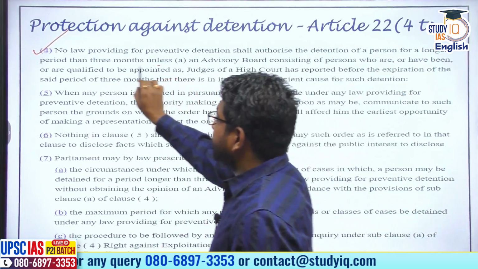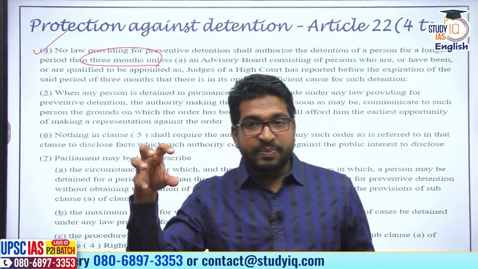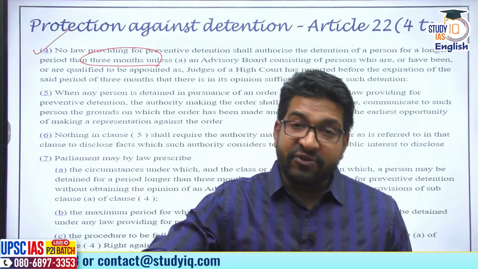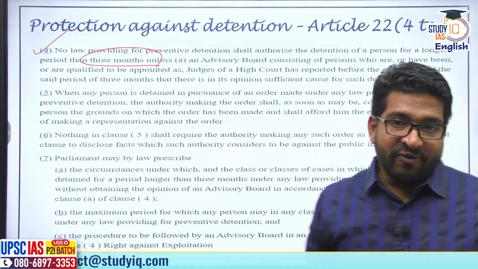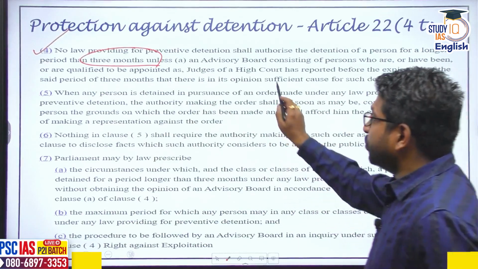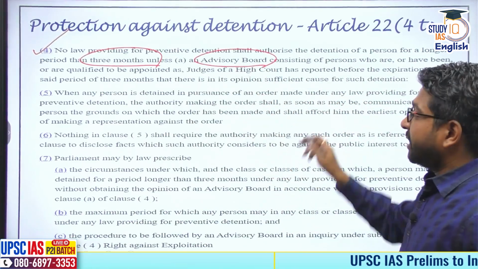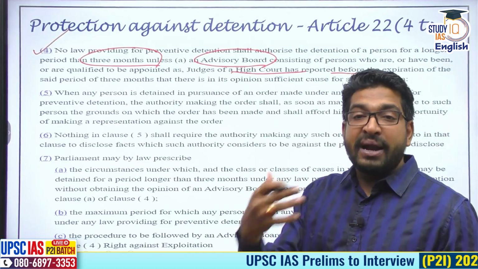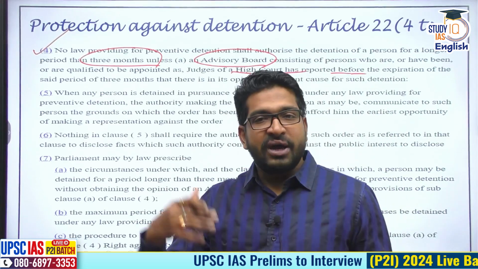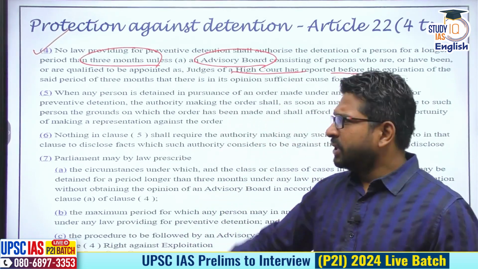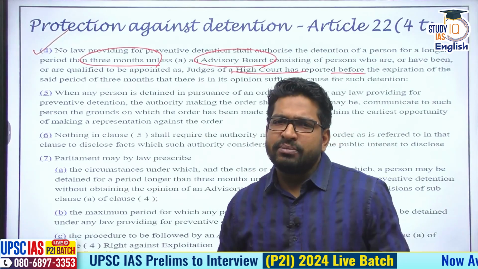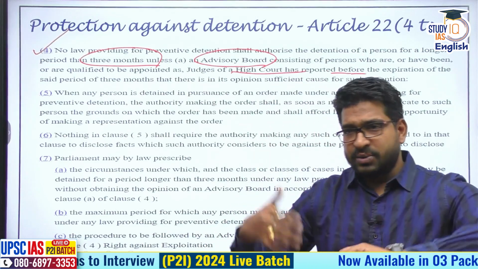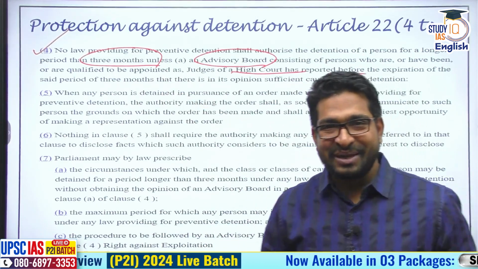That means 3 months is the maximum period for which a person can be detained under preventive detention. If an extension is needed, such a law which allows for preventive detention must give you an advisory board where you will find judges of high court, and such detention can be extended on the recommendation of the advisory board for another 3 months. Although this 3 months was reduced to 2 months by the Janata Party in 1977, the Morarji Desai government had reduced it to 2 months, but it was never notified, so still it's 3 months only.